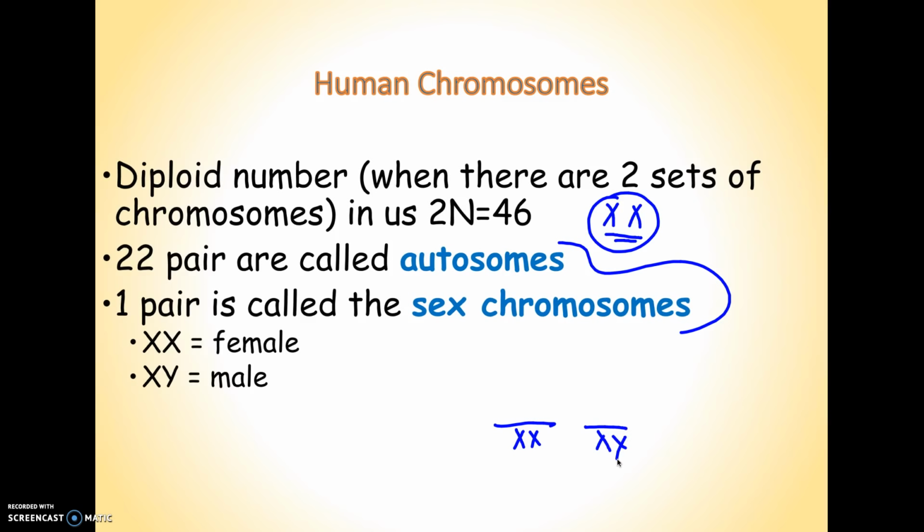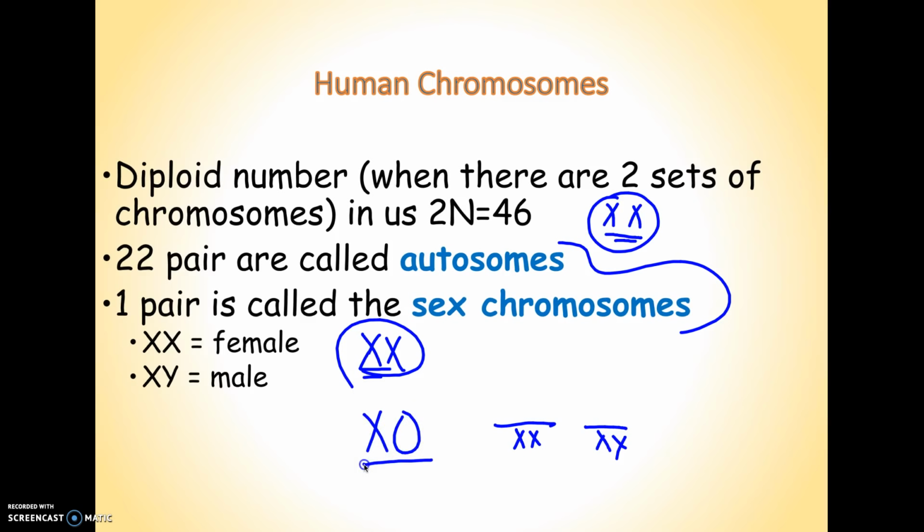Now that's a little misleading because that implies that they only determine sex and nothing else. That's not true. The X chromosome in particular has a bunch of other information on it. You cannot live without an X chromosome. You can live without a Y, obviously, because every woman is XX, so she doesn't have a Y. So clearly you can survive without a Y. But you cannot survive without an X.